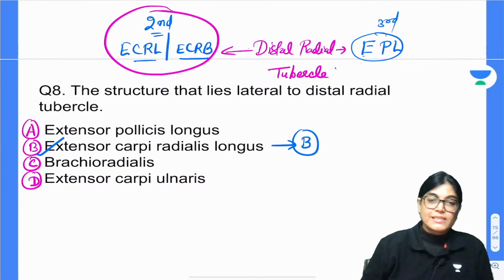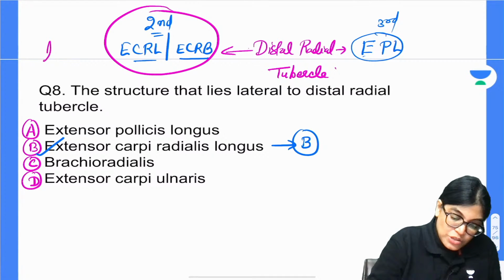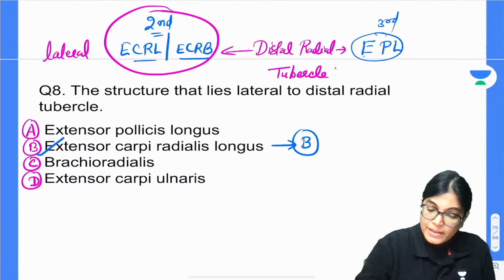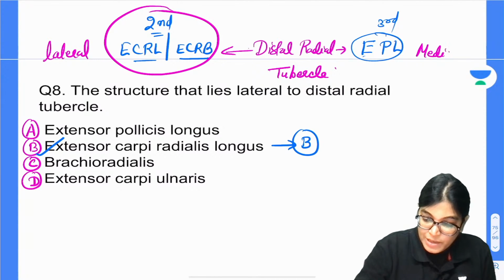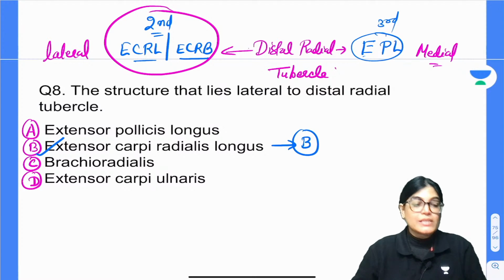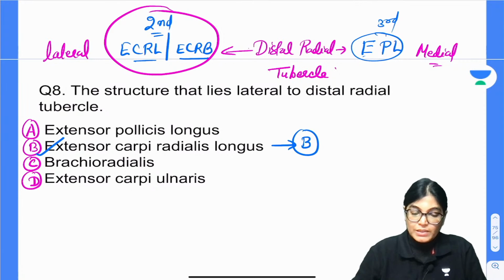If we are talking about extensor carpi radialis longus, the location of these tendons will be lateral and the location of extensor pollicis longus will be medial. So I would like to show you the same thing via an image and your concepts will be clear.